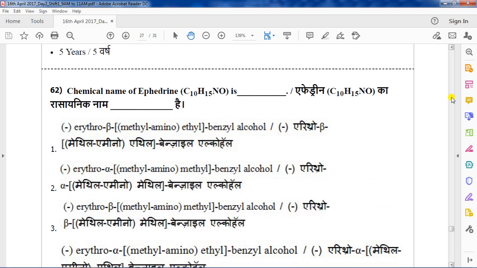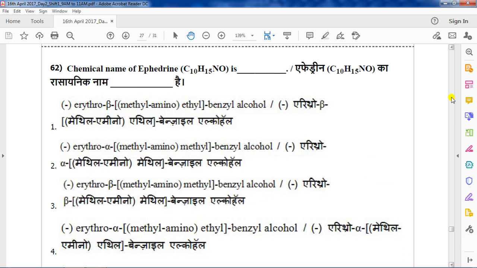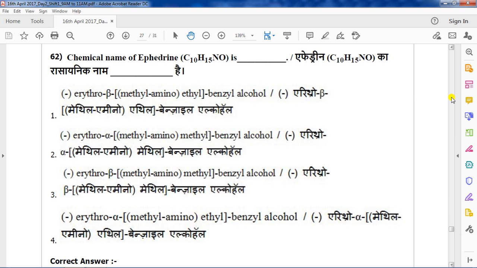Chemical name of ephedrine. What is the chemical name of ephedrine? Here in the question itself they have given the chemical formula, but the question is the chemical name. Options are erythro beta methylamino ethyl benzyl alcohol, erythro alpha methylamino methyl benzyl alcohol, erythro beta methylamino methyl benzyl alcohol, erythro alpha methylamino ethyl benzyl alcohol.